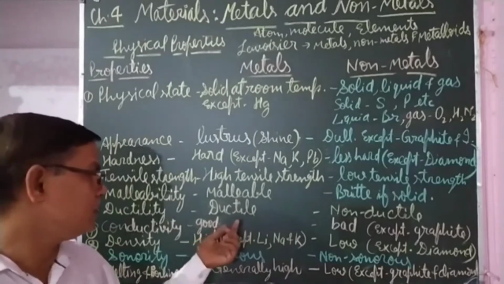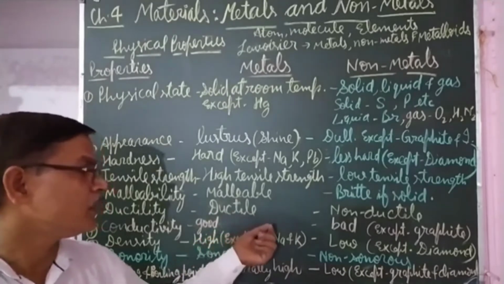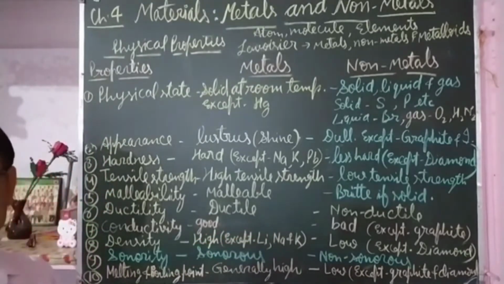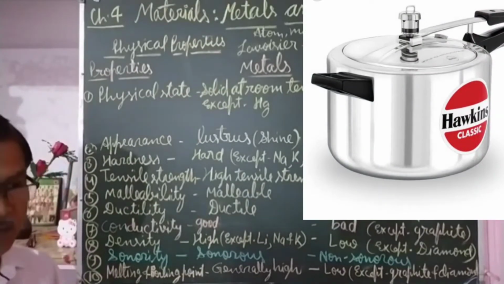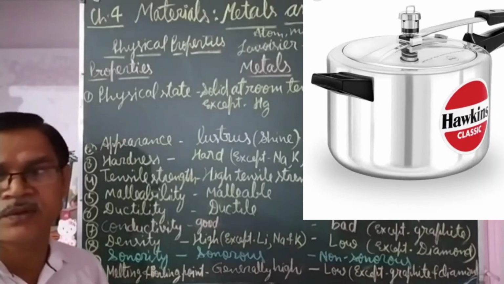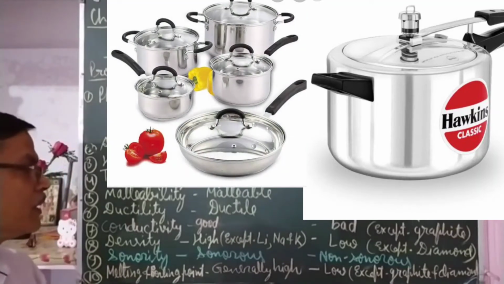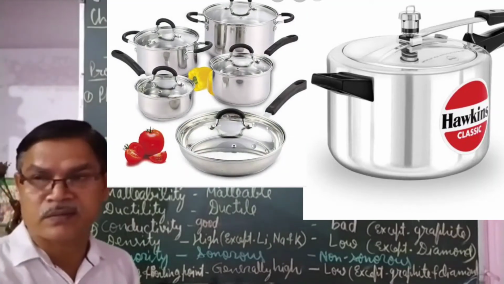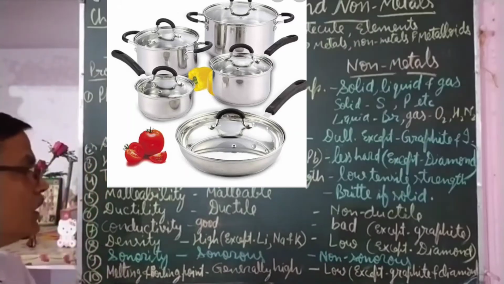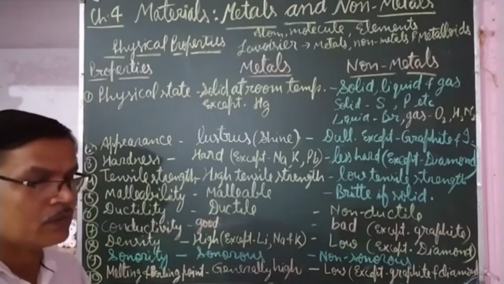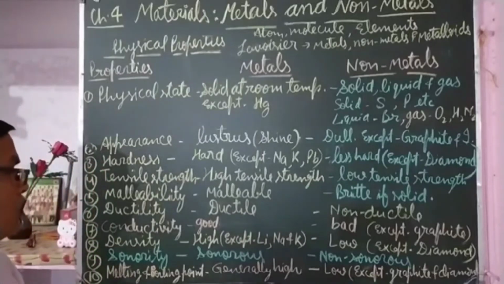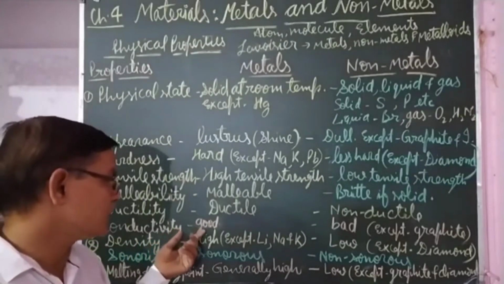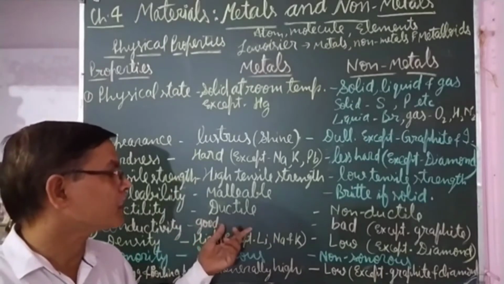That's why metals are used for making cookware; the pressure cooker, pan, etc. are made of metals, because they allow heat to pass through, and whatever food is kept in them gets cooked. So metals are good conductors of heat and electricity.